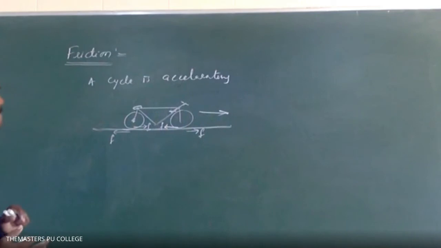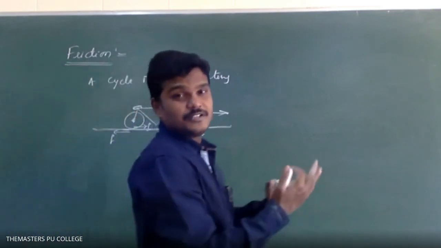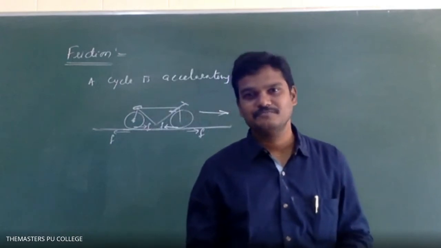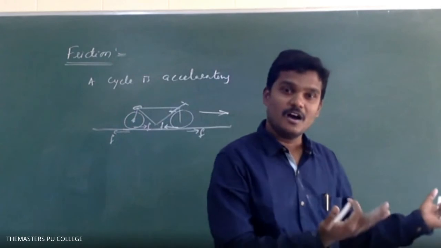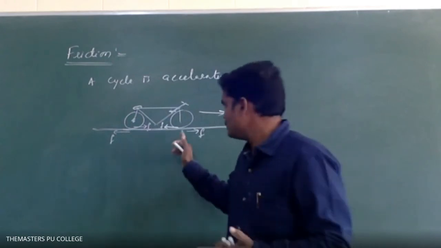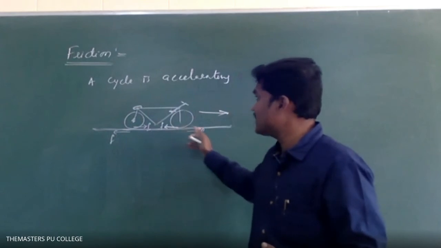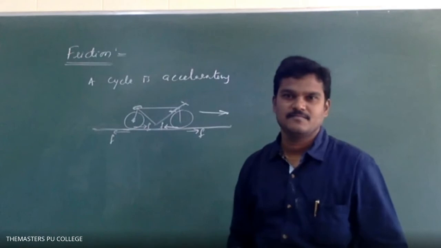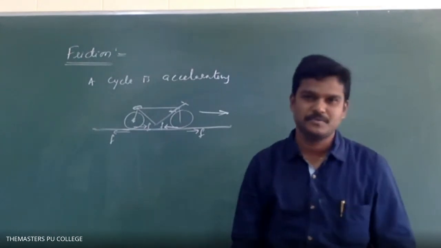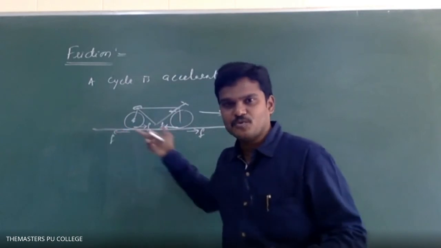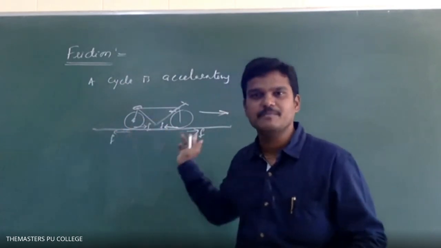Here, this is the direction of the frictional force. Don't think that frictional force is always opposite to the motion of a body. It may be in the direction of the force, in the direction of motion of the body, or opposite to the motion of the body. So keep in mind, right now, the direction of the frictional force on an accelerated cycle is this. If it is decelerated, tell me the direction of the frictional force. If it is decelerated, both frictional forces acting on the front and back tire will be backward.